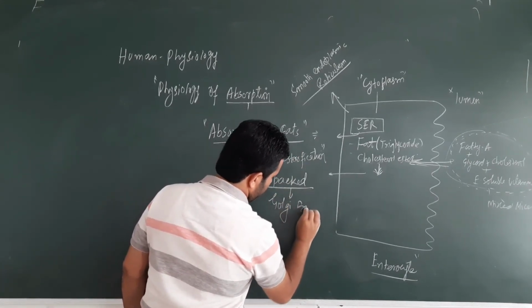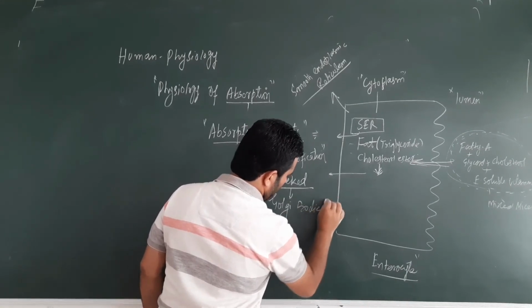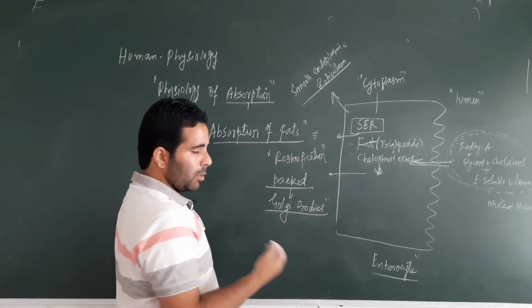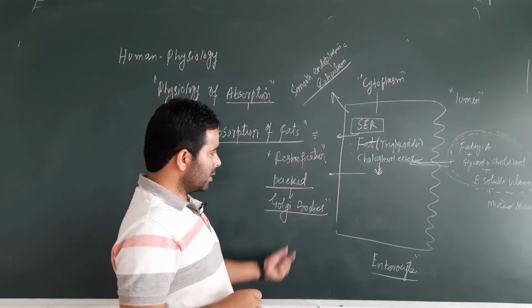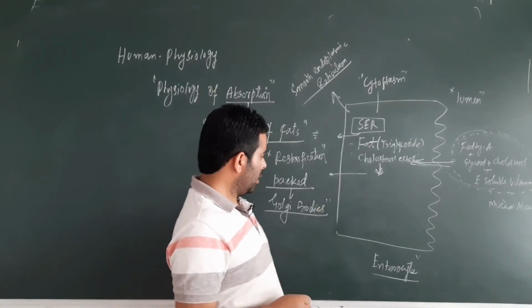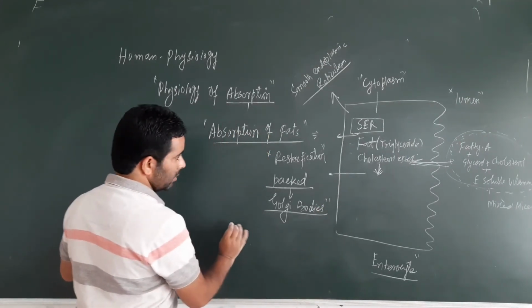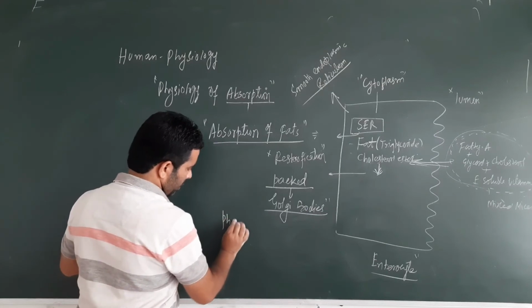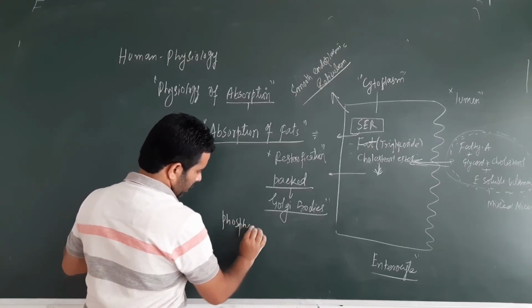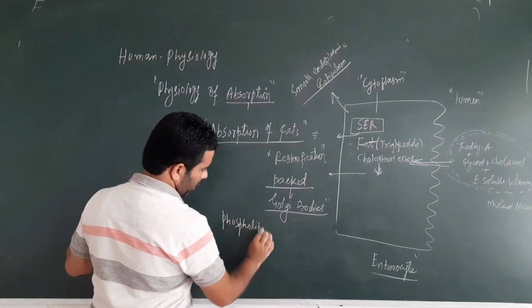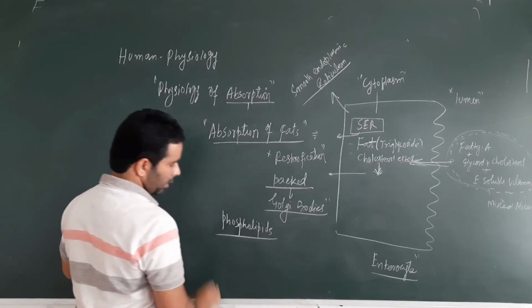In the Golgi bodies they are enveloped by phospholipids, which are secretions of the Golgi bodies, again amphipathic in nature.